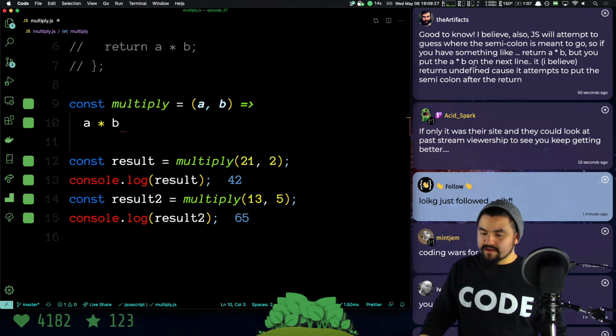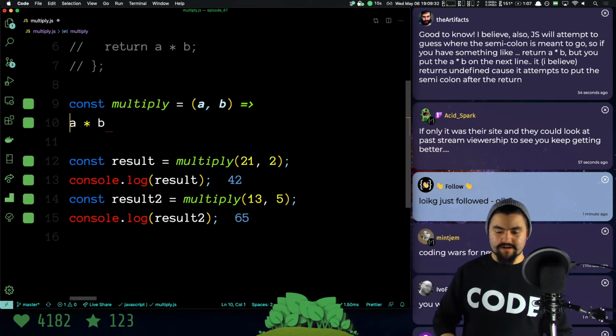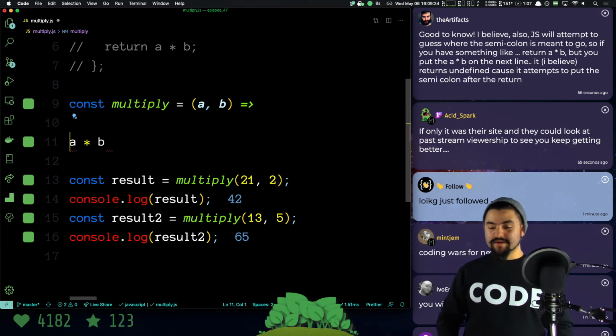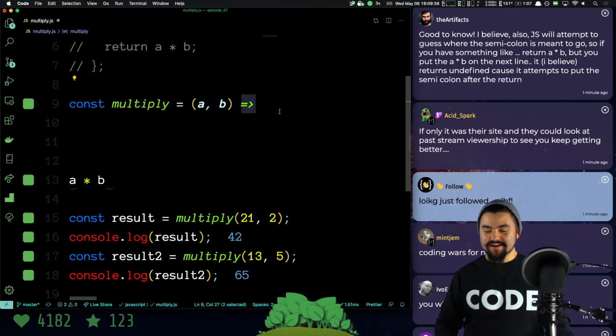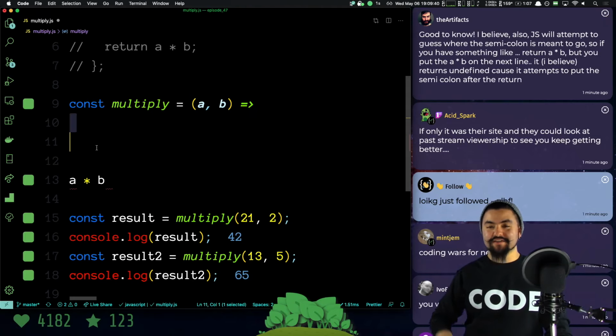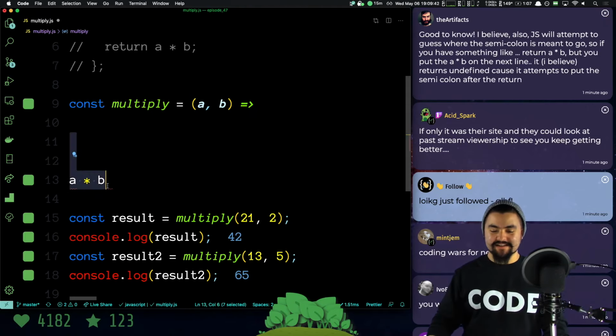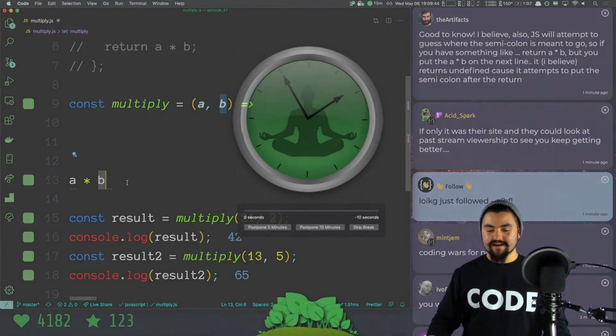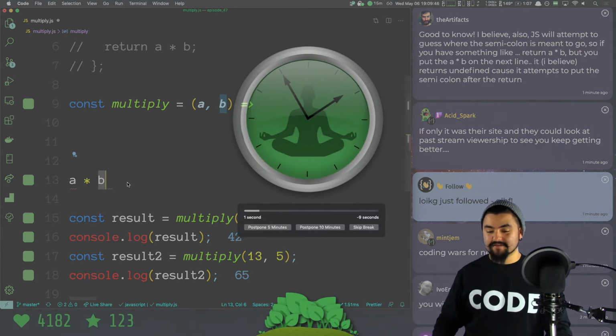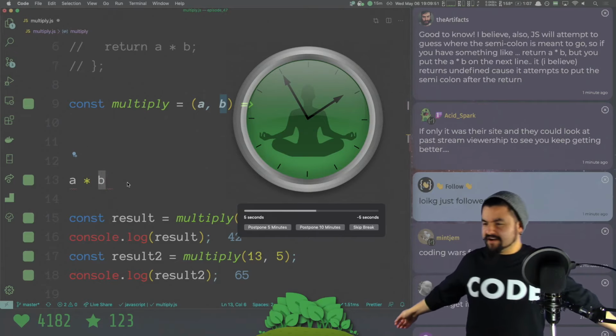Yeah, but if you put the A and B on the next line, it returns undefined because it attempts to put the semicolon after the return. Not quite, no. So basically, the JavaScript parser sees that I have an arrow function here, and it's just going to keep reading. So the thing that's trying to execute my code is going to keep reading till it sees some valid syntax, and then that essentially becomes a part of the arrow function, which is weird, isn't it?